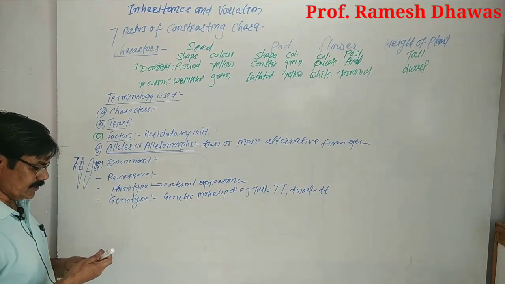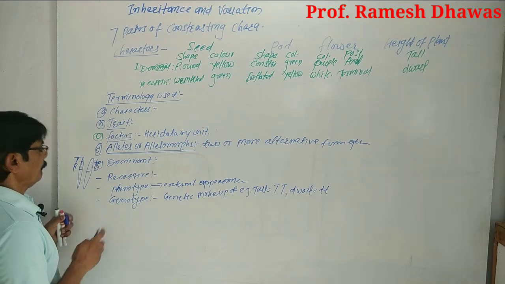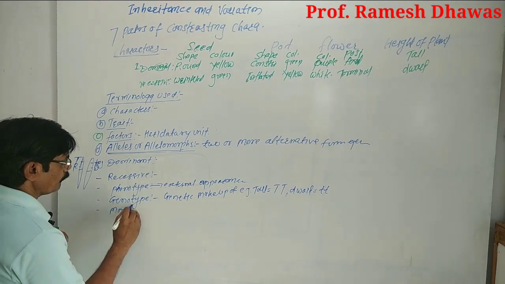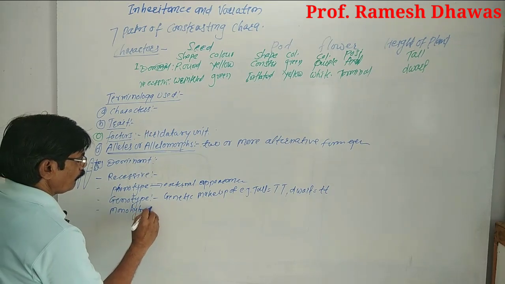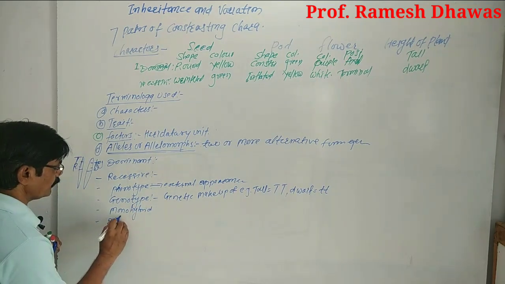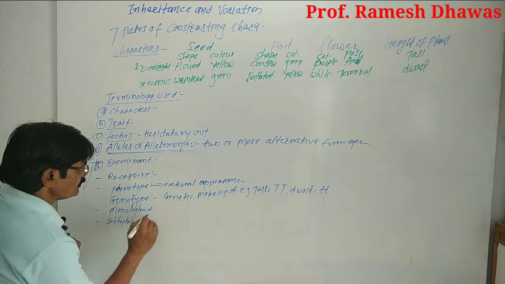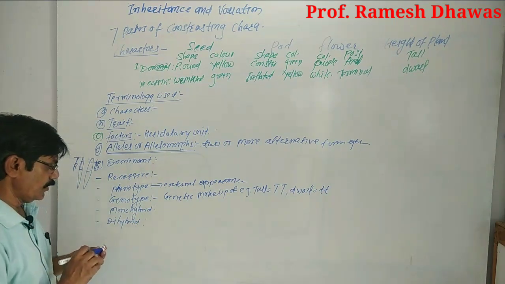Now the next term is the monohybrid and dihybrid. What is monohybrid? What is dihybrid?